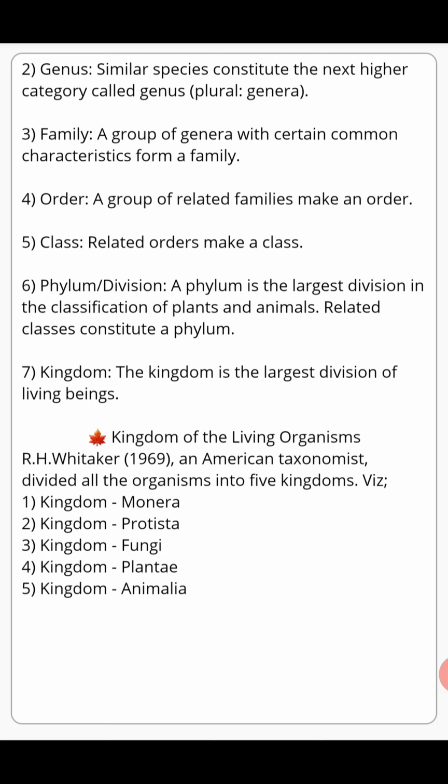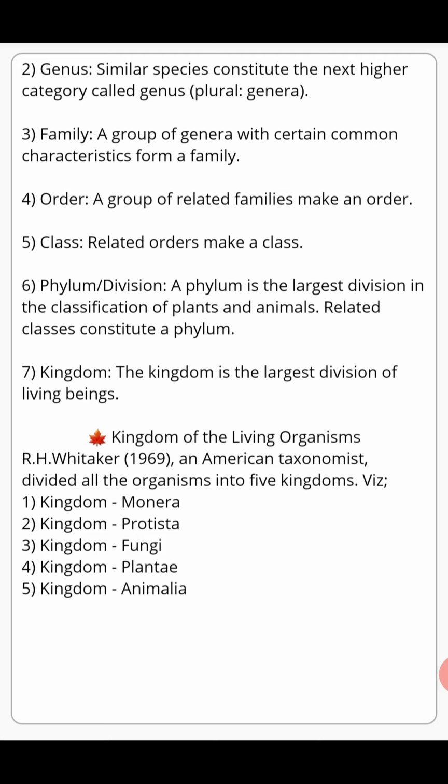According to the two kingdom classification system, living organisms are classified into two kingdoms: plant kingdom and animal kingdom. But here we are not going to talk about the two kingdom system. Here we shall discuss the five kingdom classification system. See in your page, we have got a list of the five kingdoms. The first kingdom is Monera. The second kingdom is Protista.